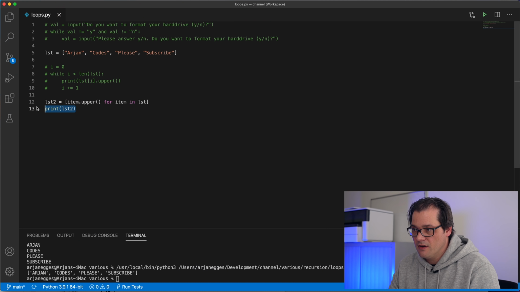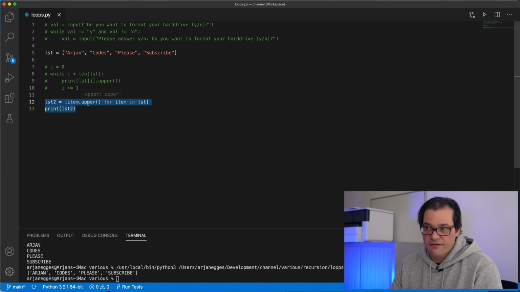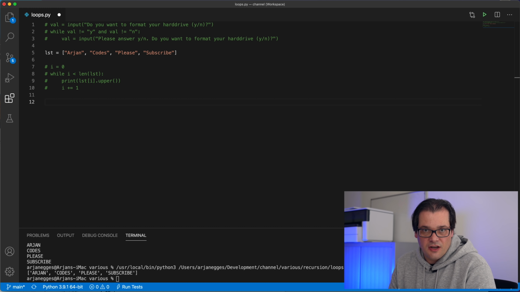The map function takes as an input an array or a list and a function, and applies that function onto each element of the list, and then returns a new list with the updated elements. And you can use that to do something very similar to what you see here with the list comprehension. I could, for example, use the map function to print all the elements in the list.